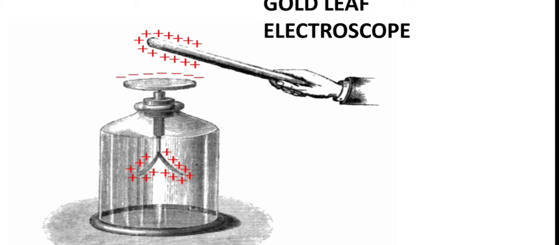So now we have discussed the use of the gold leaf electroscope. Now we start the construction of it.